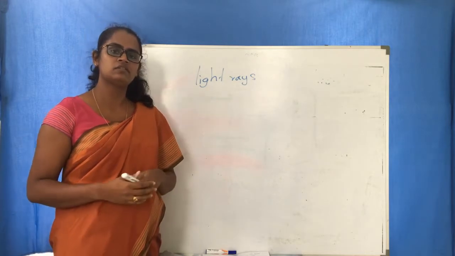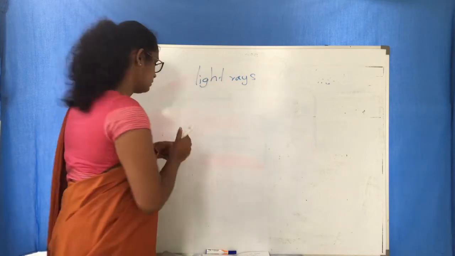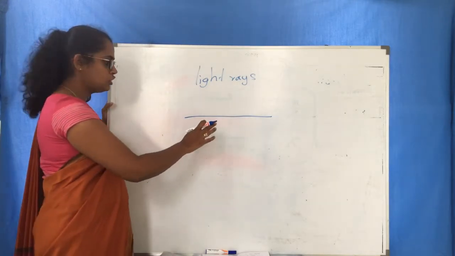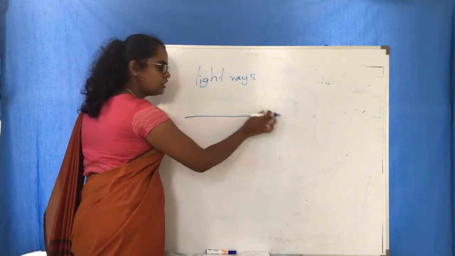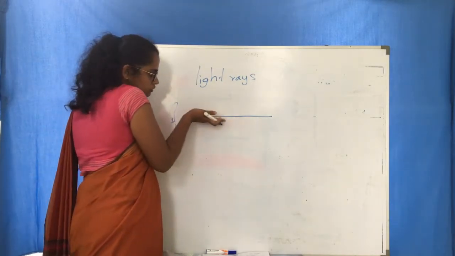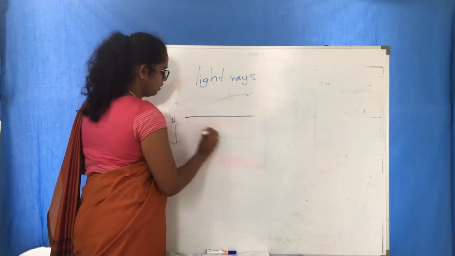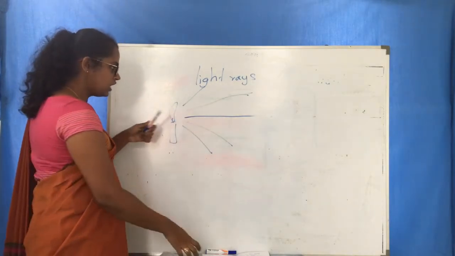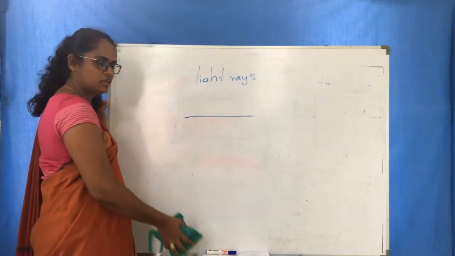Now they say light usually travels in a narrow path. Narrow path එක තමයි යන්නේ. එහෙම we show it using a straight line. Usually we use a straight line to show a light ray, the path of the light. If this is the candle, the source of light, this is the path of the light, a narrow path, right? So usually we use a straight line to show the path of the light, and